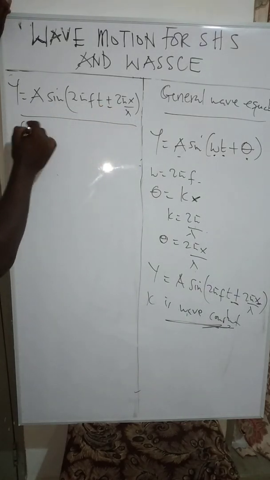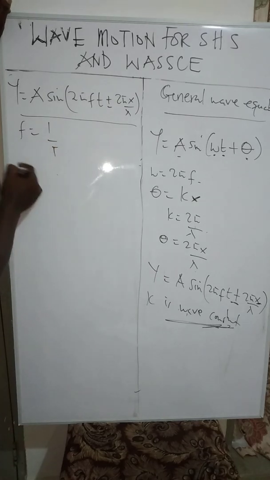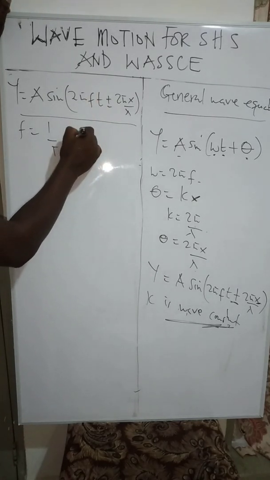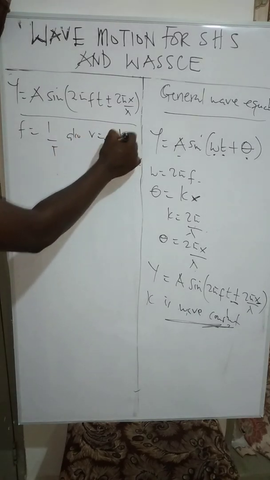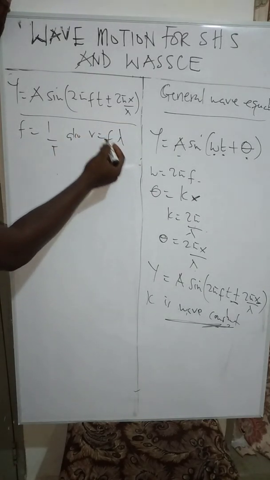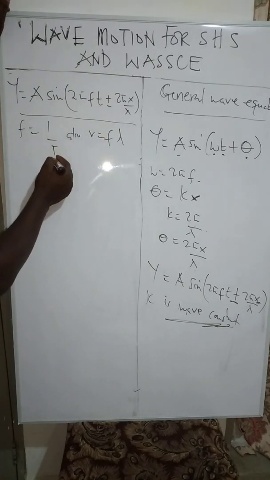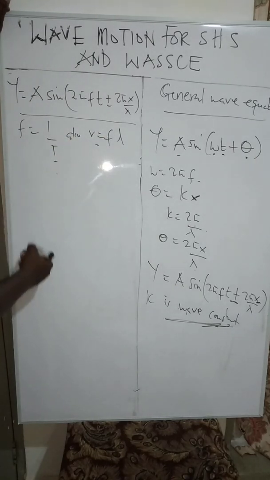Now we know that f is equal to 1 over T, right? So we can still rewrite our equation. And also, we know that v is equal to f lambda. So we can manipulate this equation in so many ways to fix in T or to fix in velocity.